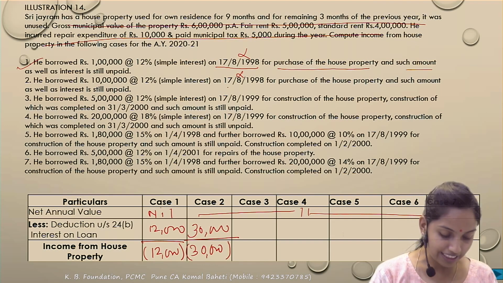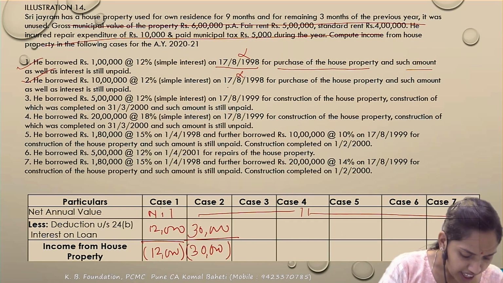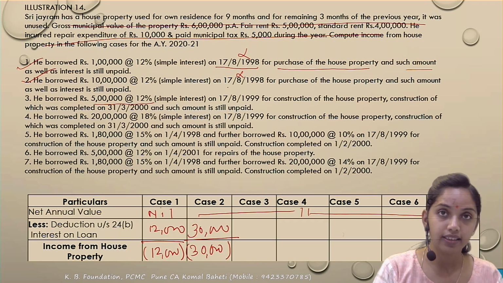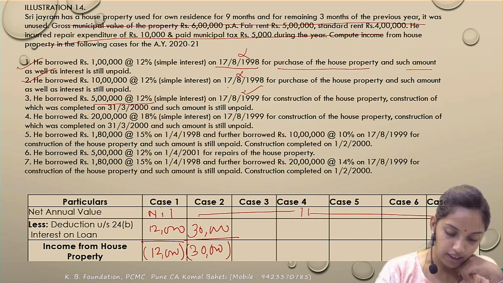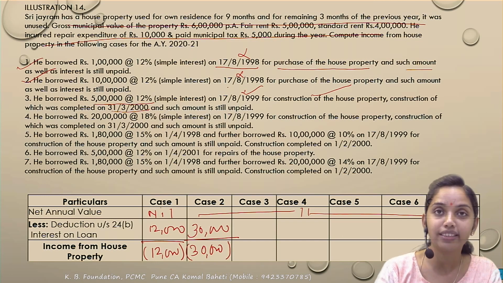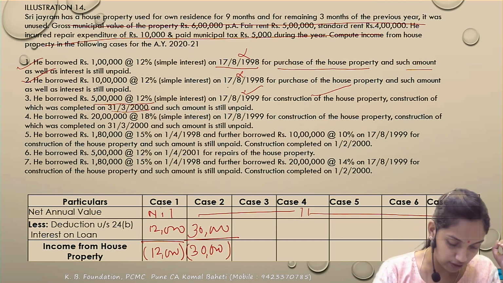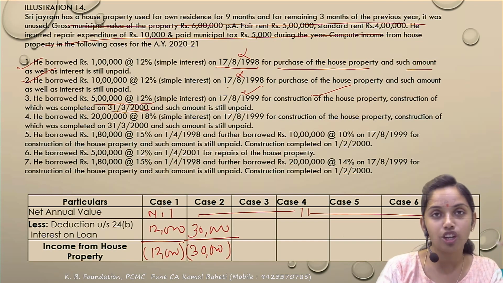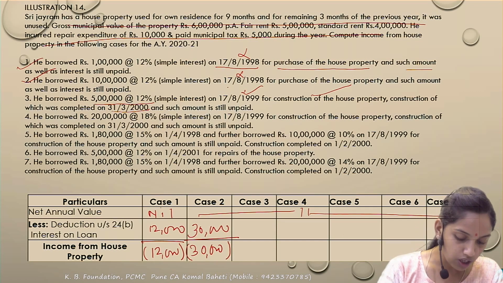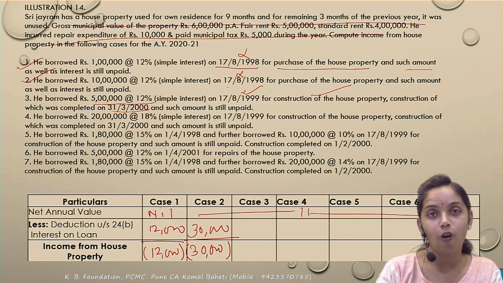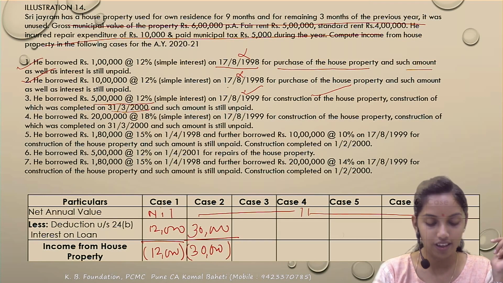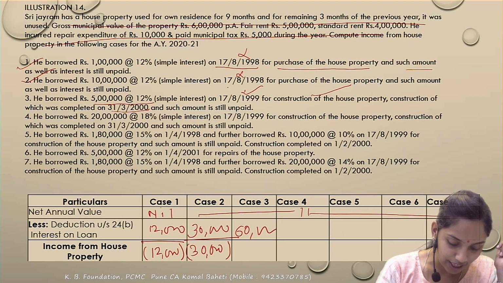Next, in the case of case 3, what had happened? He had borrowed 5 lakh at the rate of 12%, correct? And the loan has been taken after the 1st April. Okay, it's for the construction of the house, and the construction is completed on 31st March 2000. So within 5 years. So all the 3 conditions have been satisfied. So actual or 2 lakh, whichever is lower. How much is the actual? 5 lakh at 12% comes to 60,000. So 60,000 or 2 lakh, whichever is lower. So you'll get the interest deduction of 60,000. So income from the HP is negative 60,000.